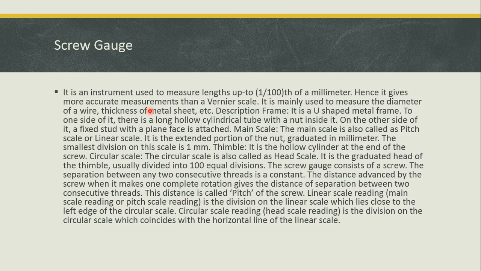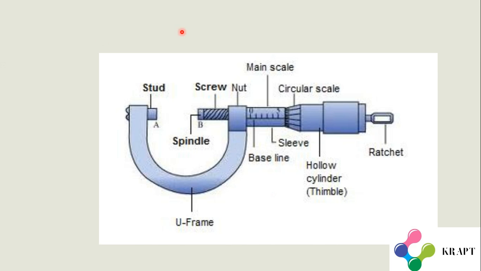Now let me move to the main scale. The main scale is also called the pitch scale or linear scale. It is an extended portion of the nut graduated in millimeters. The smallest division on this scale is 1 millimeter. So this is the main scale and its smallest division is 1 millimeter, and it's an extended part of the nut.